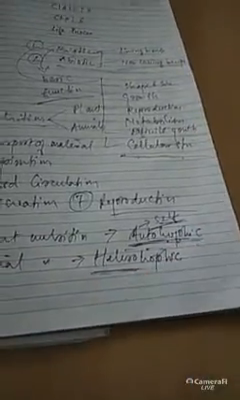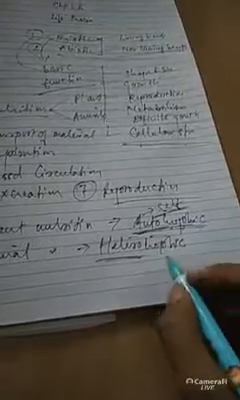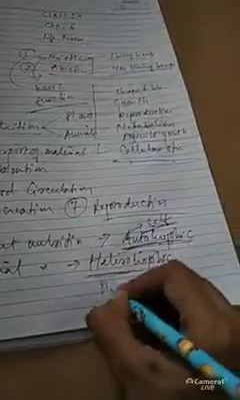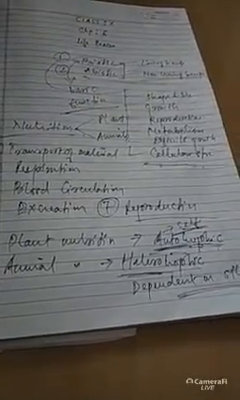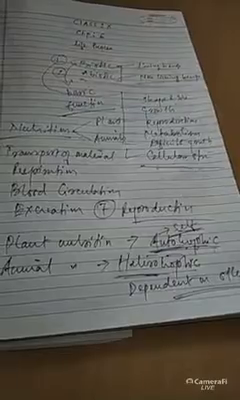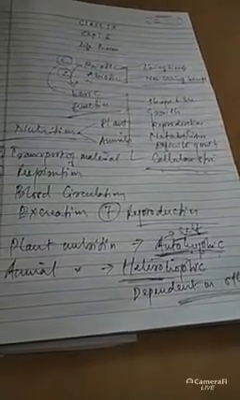And heterotrophic nutrition means dependent on others. So those who cannot make their own food are dependent on the plant's body. So you can say that heterotrophic nutrition means dependent on others. Okay, so this is the basic difference between the plant nutrition and the animal nutrition. The plant nutrition means the autotrophic nutrition and the animal nutrition means the heterotrophic nutrition.